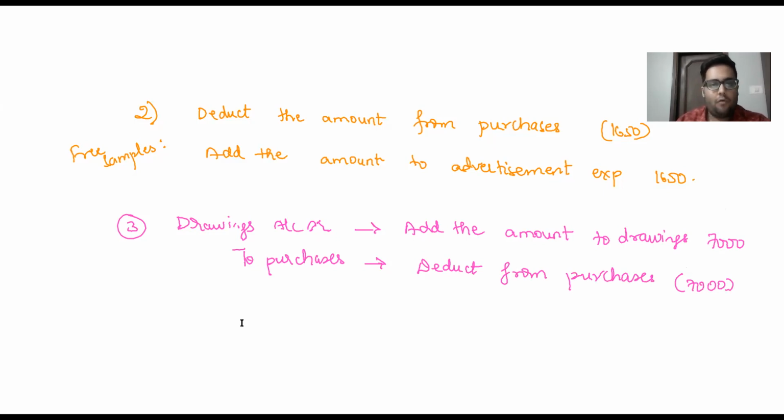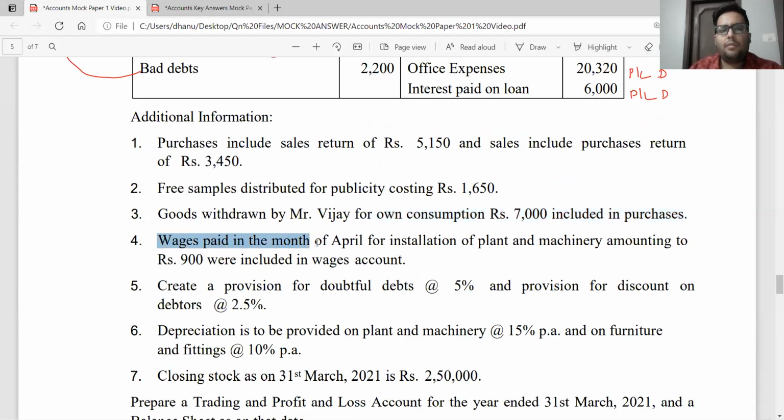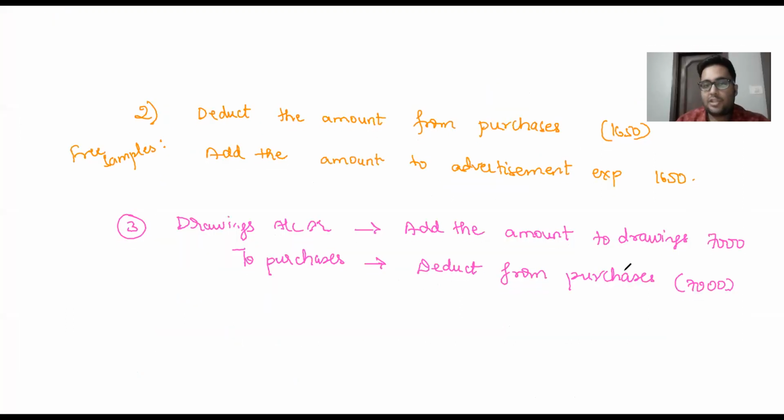Coming to adjustment number 4. Wages for the month of April for installation of plant and machinery amounting to rupees 900 were included in wages account. Now what has happened? They've paid wages for installation of plant and machinery. It is supposed to be added to plant and machinery account, but they have included the amount in wages account. So what are we going to do for adjustment number 4? Can I say we will remove the amount from wages and we will take it under plant and machinery?